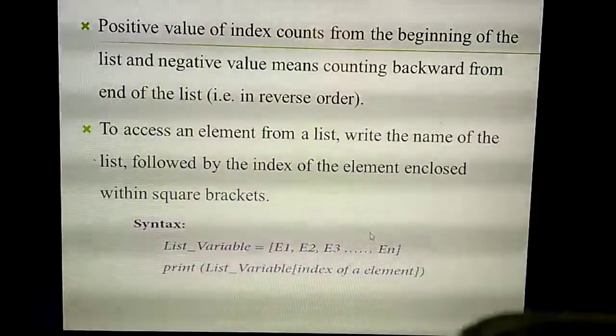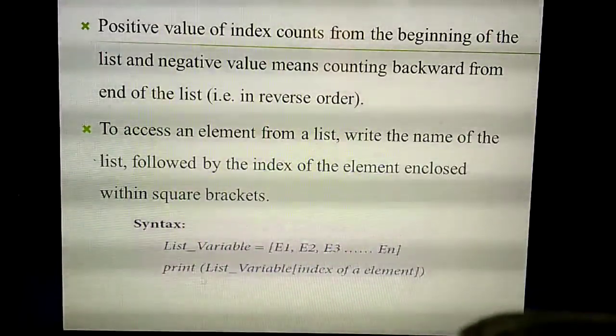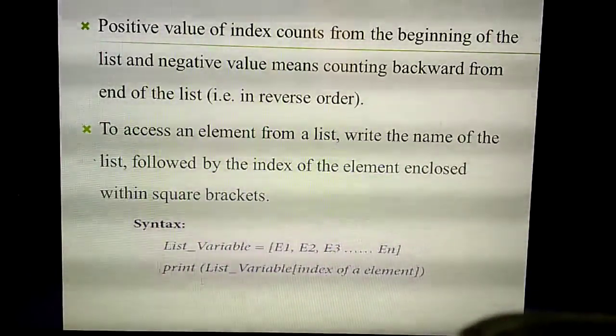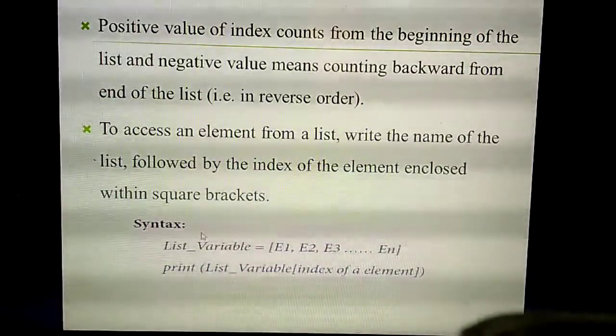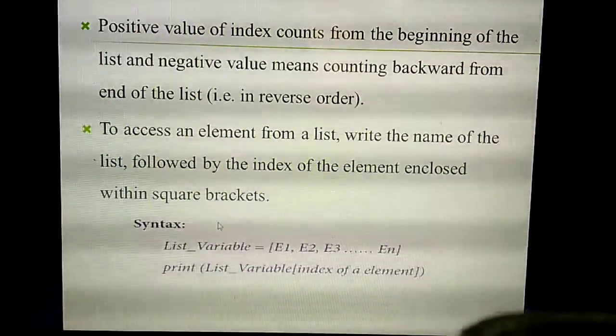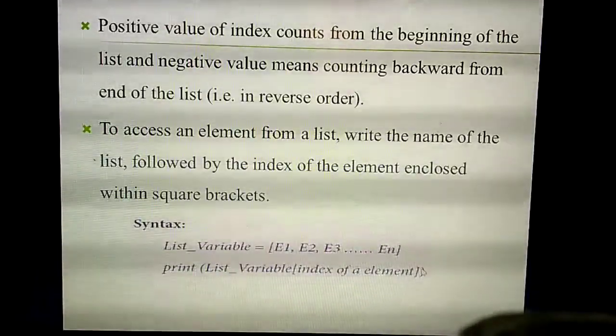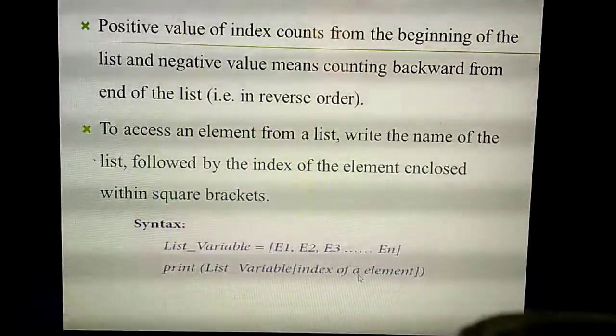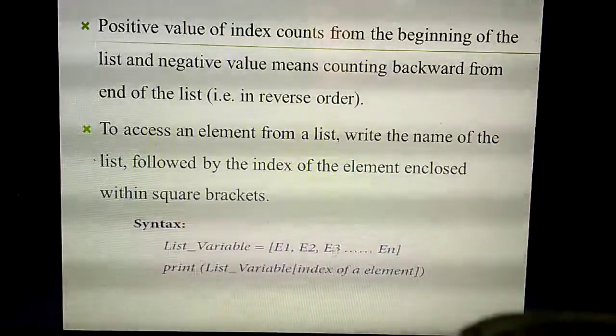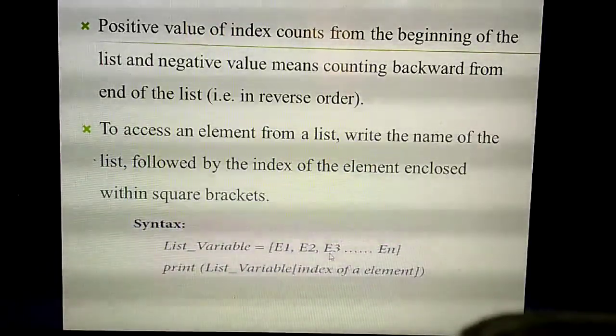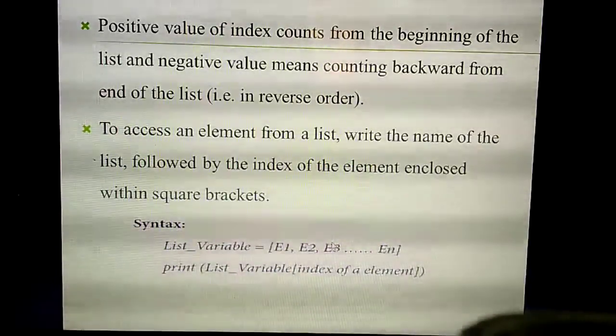So how you need to access means inside the print statement, you need to call this list variable. For example, the list variable is my list. Inside the square bracket, you need to specify the index value. For example, I am going to access the E3 element. So 0, 1, 2, second index value.